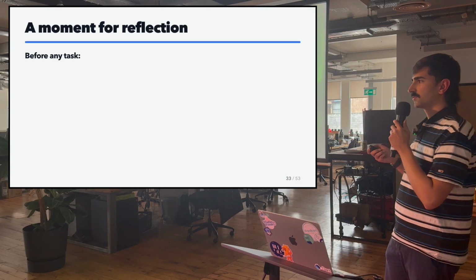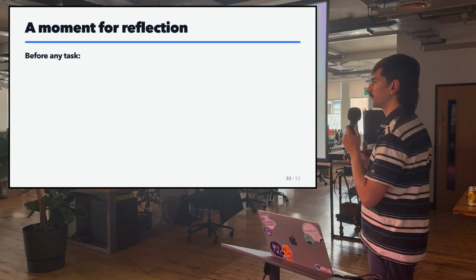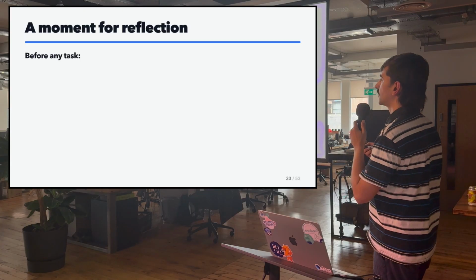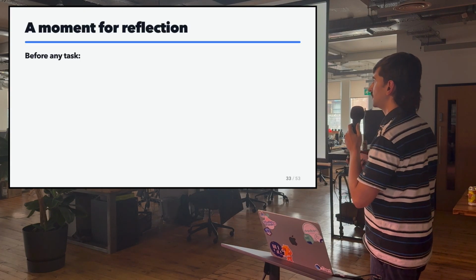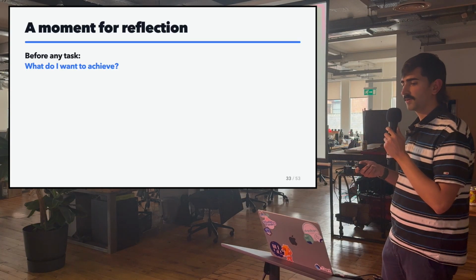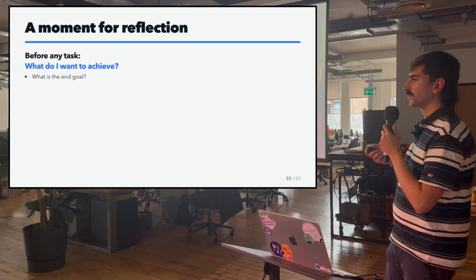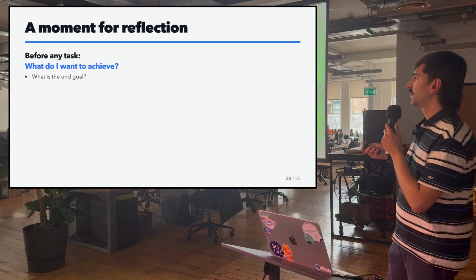And software engineering is about solving problems, and you need to reflect on those problems before you start a new task. And in order to make your orders explicit, you need to think, what is it that I want to achieve here? I know this will sound a bit broad, but we'll develop on this later.